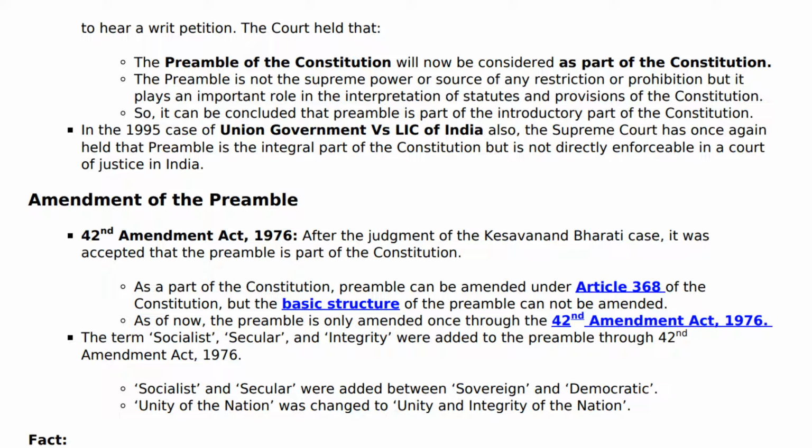In the 1995 case of Union Government versus LIC of India also, the Supreme Court once again held that the preamble is an integral part of the Constitution but is not directly enforceable in a court of justice in India.